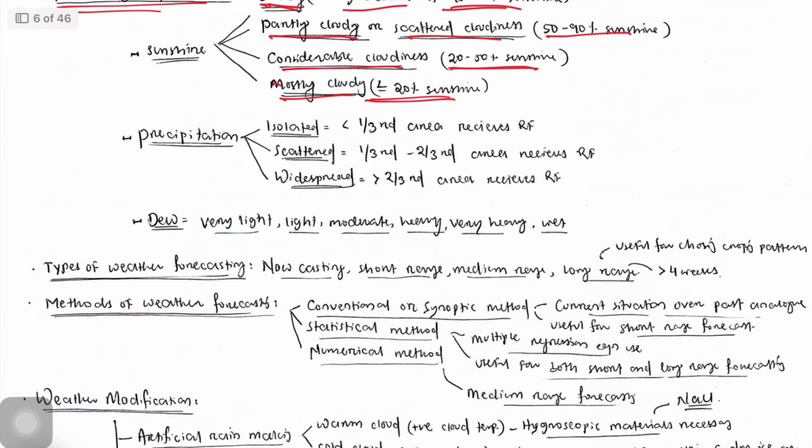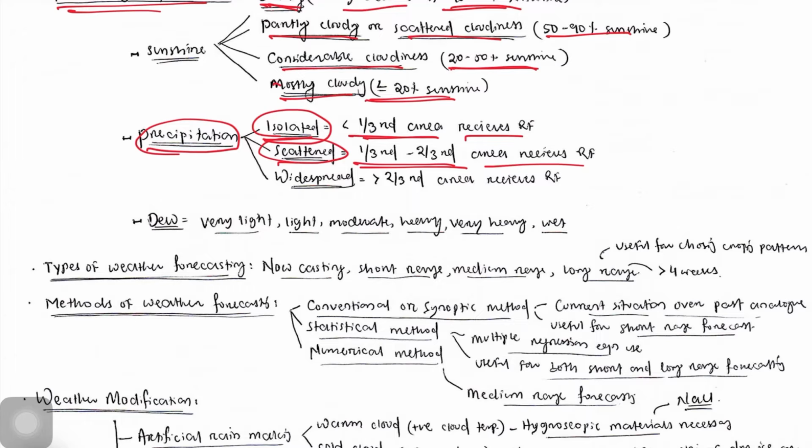Then precipitation. When less than one third of the area receives rainfall, that is called isolated precipitation. When rainfall is in one third to two third of a particular location, that is called scattered precipitation. When more than two third of the area is receiving rainfall, that is called widespread rainfall.